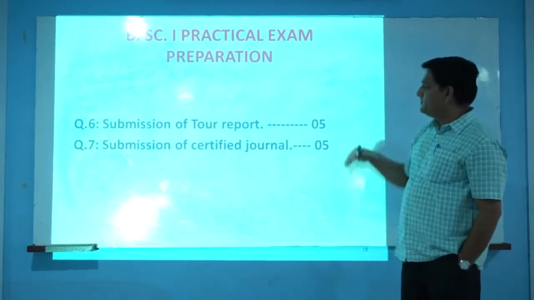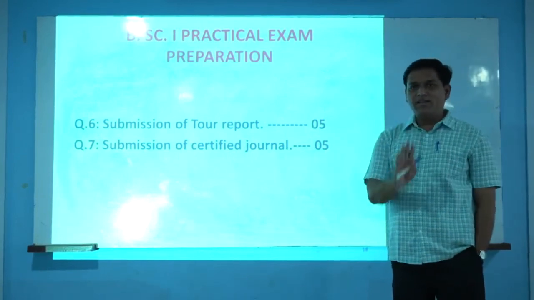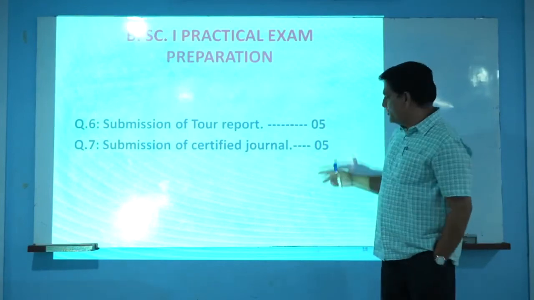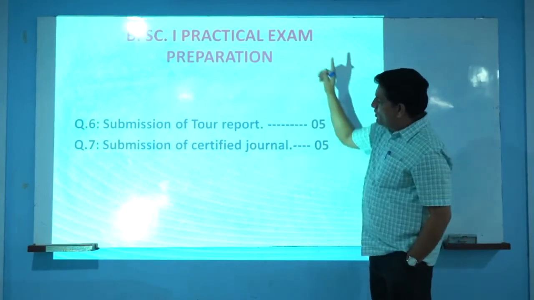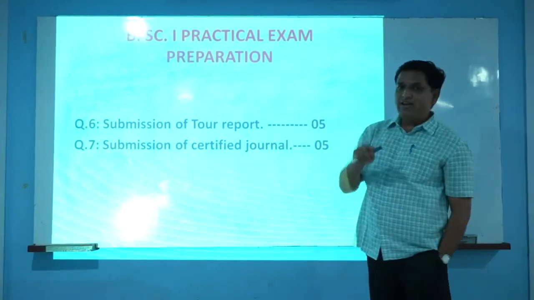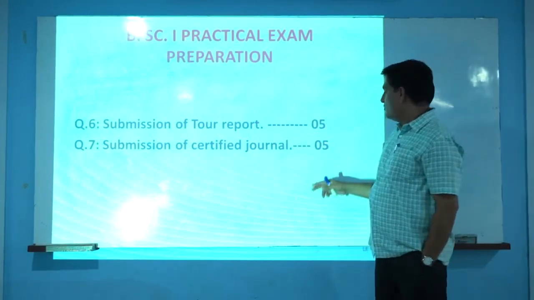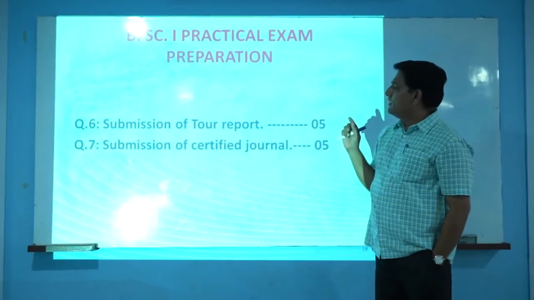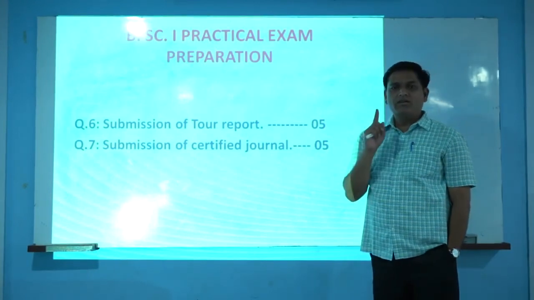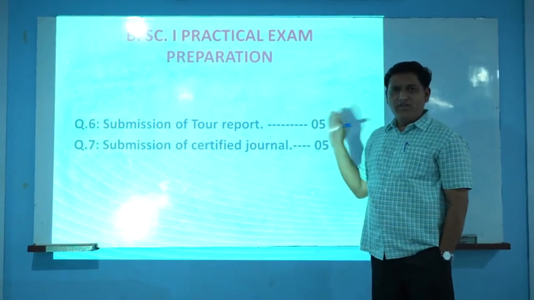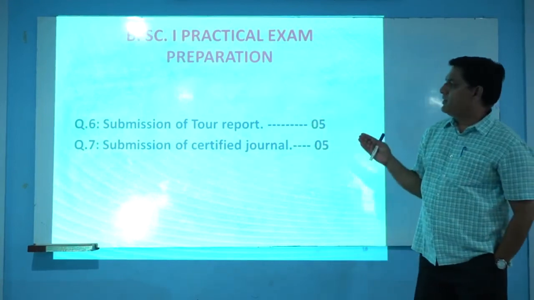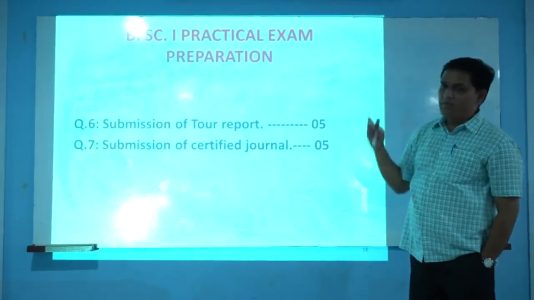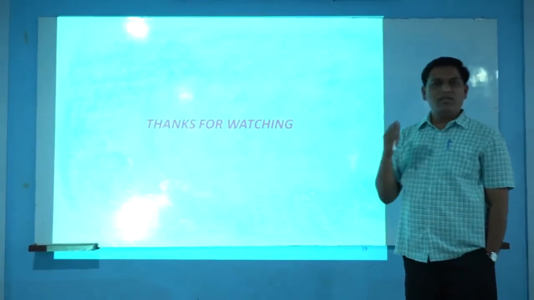That means if you consider the practical examination is for 50 marks, of that 50, these 10 marks are in your hand. If you produce the certified tour report and certified journal before entering the laboratory for the final examination, you will have at least 10 marks. And for passing, we know that out of 50, we have to score a minimum of 18 marks. So it is very easy to pass the practical examination if we go through these ideas regarding preparation for the practical examination in zoology at the BSc part one level.